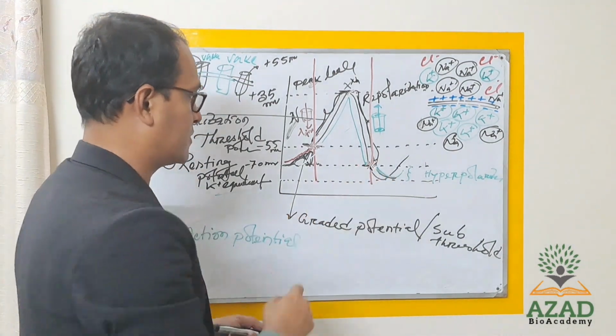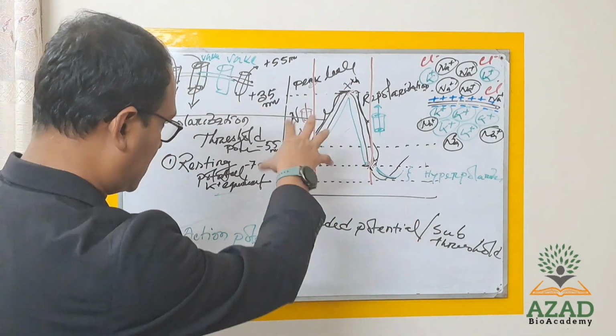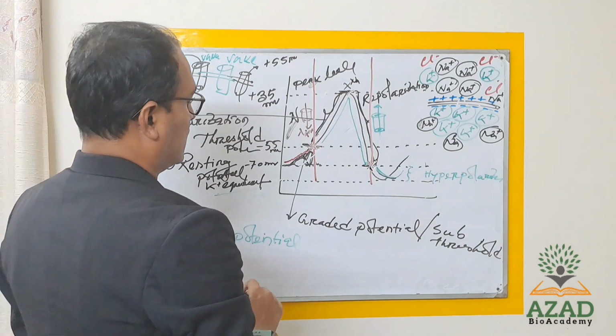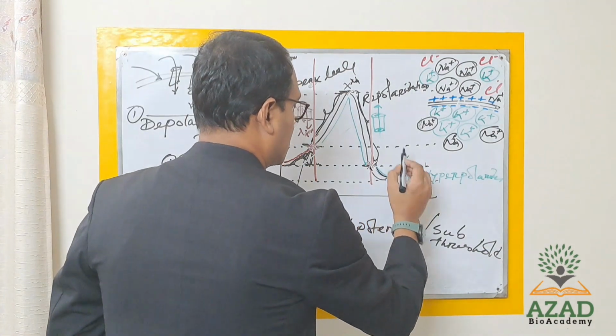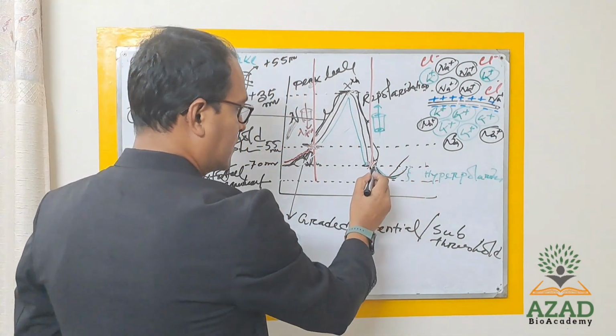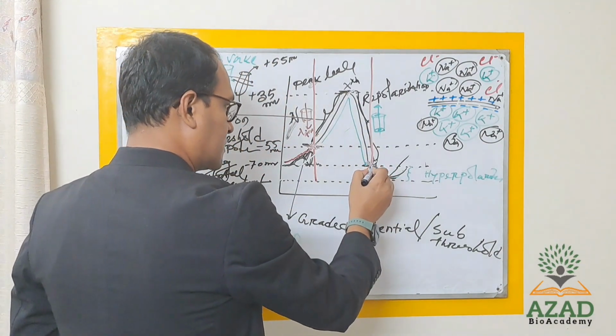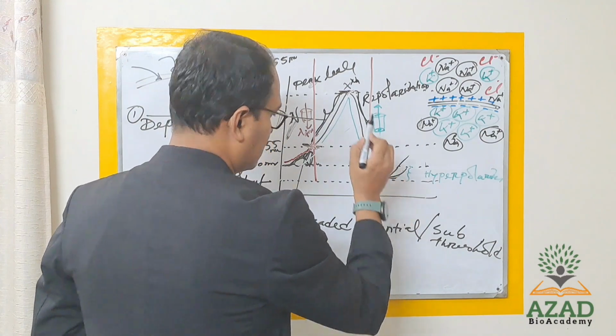I will talk about that just after this action potential. So here is the hyperpolarization. This hyperpolarization will just go just below the resting membrane potential.